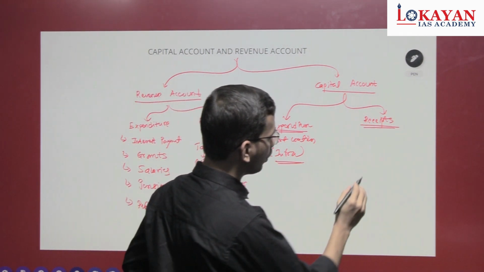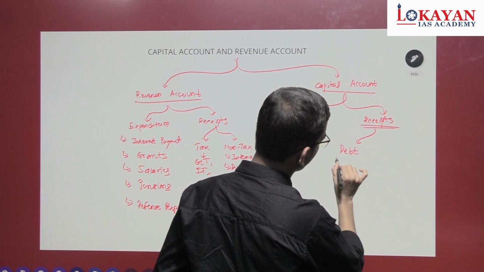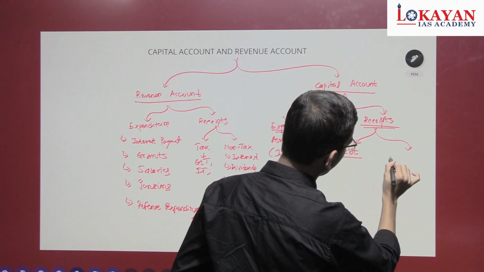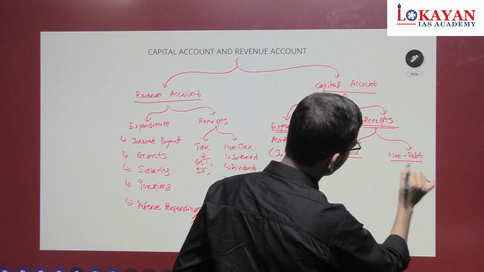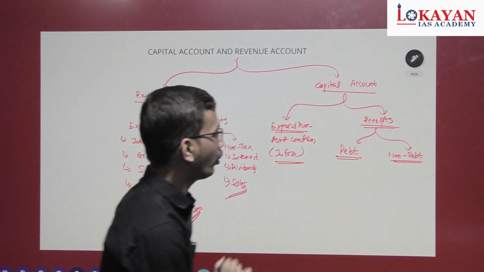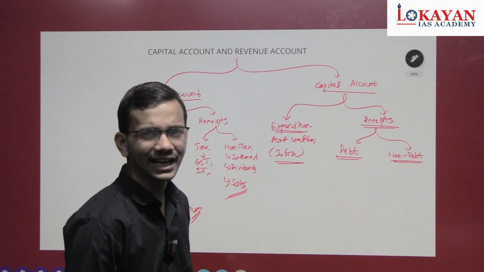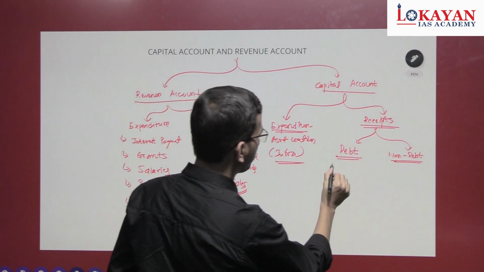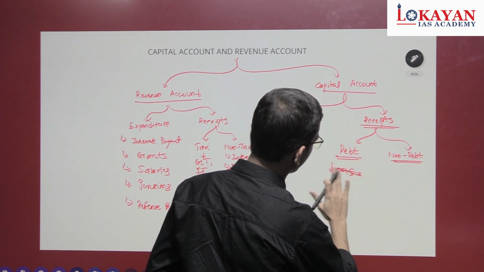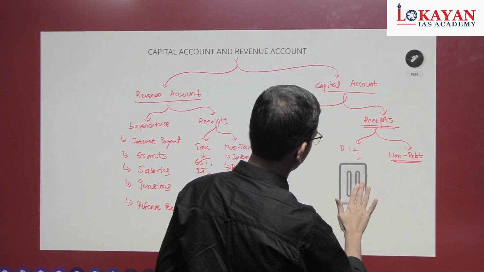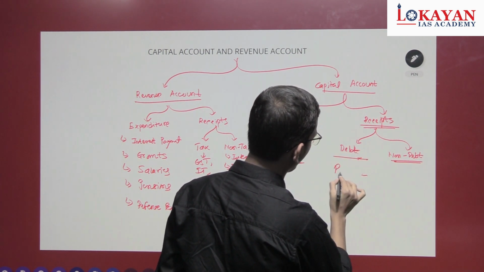The receipts are of two types: debt creating and non-debt. So debt creating receipts are various from loans taken by government, loans, debt, borrowings.